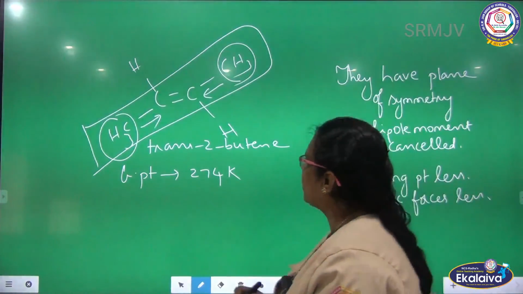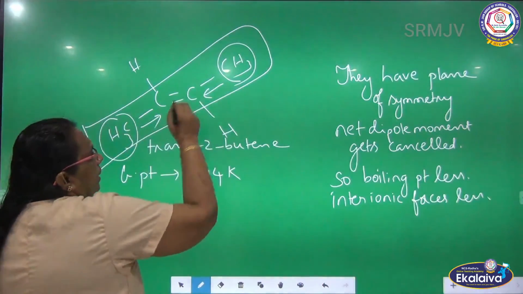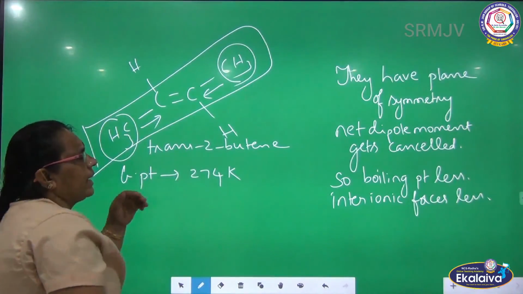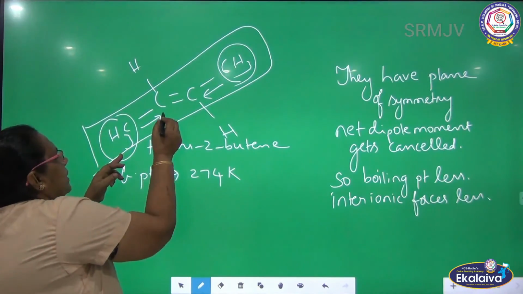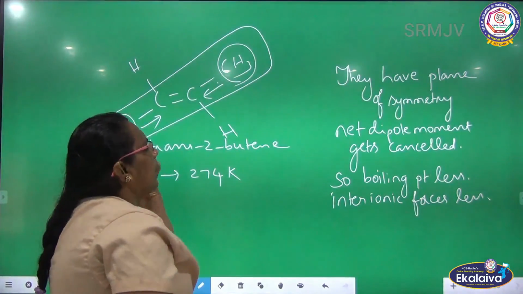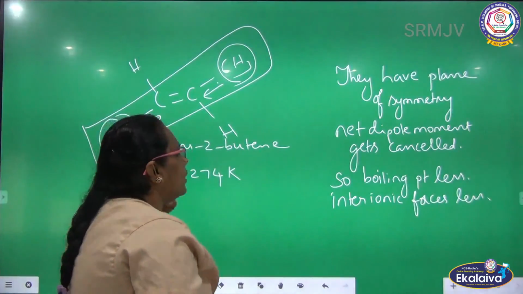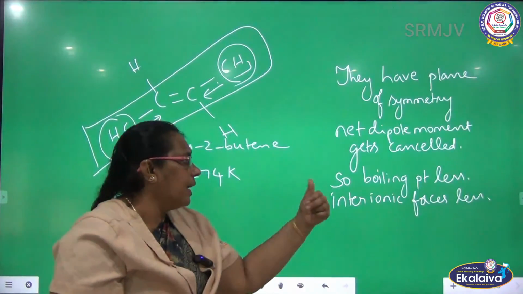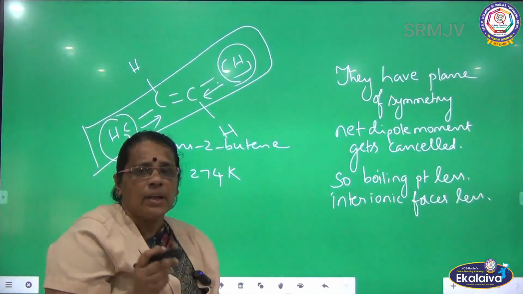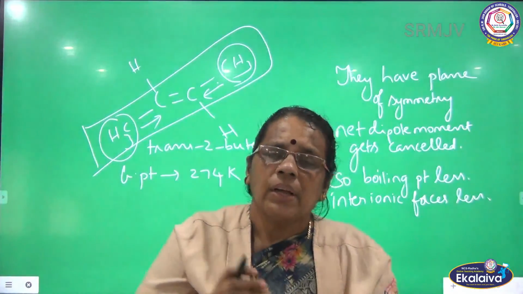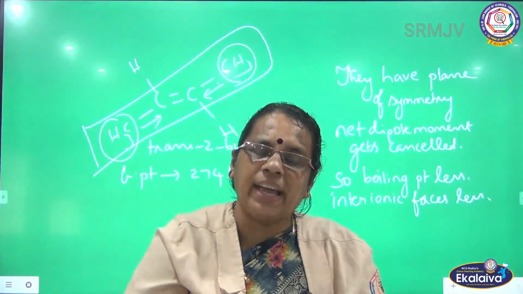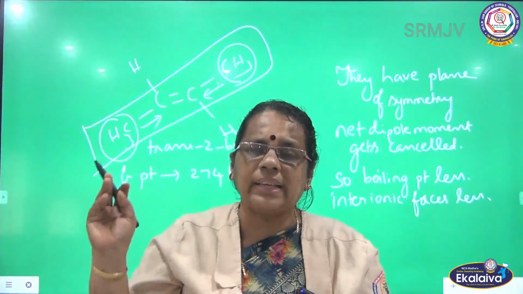So I am talking about trans-2-butene, where the similar groups are on the opposite side. Here also we can see the resultant dipole moment getting cancelled. This bond is shifted towards carbon, and again this bond is shifted towards carbon. The net dipole in this isomer, which has a plane of symmetry, gets cancelled. Therefore the boiling point is less, and interionic forces are also less. So we have compared the boiling point of cis-2-butene and trans-2-butene. I have given definitions for dipole and electronegativity, and how it affects the polarity of the molecule. All these things we have compared.